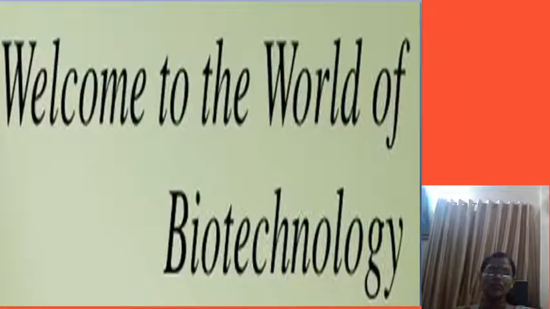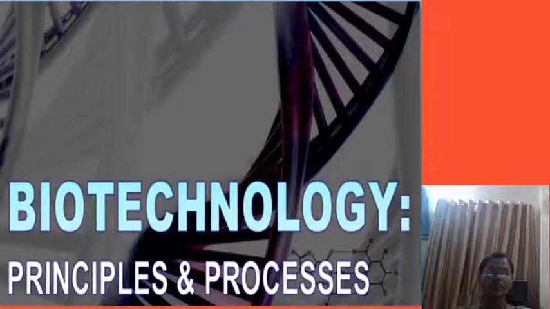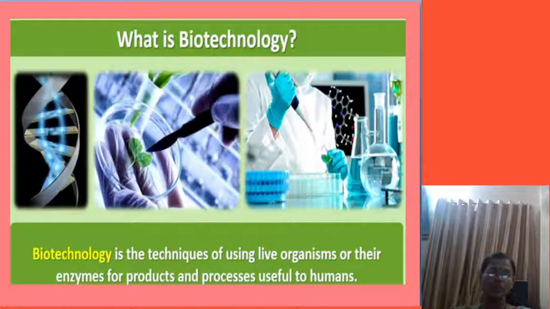Hello students, in today's class we are moving on to the next chapter, that is biotechnology principles and processes. Here we are going to see the biotechnology definition, then the principles of biotechnology, then tools of genetic engineering, then gel electrophoresis, then recombinant DNA technology, and the bioreactor. Now in this chapter we have to see what biotechnology is.